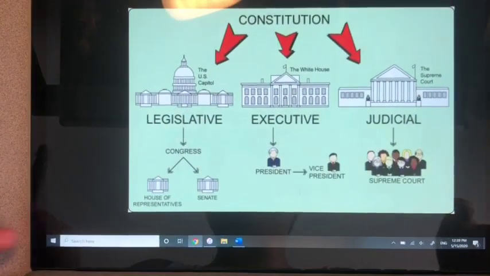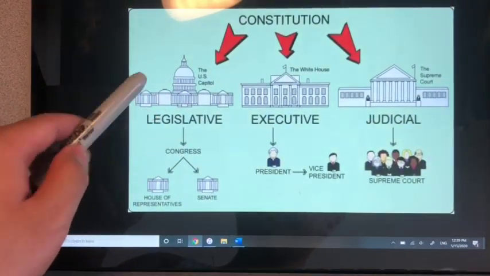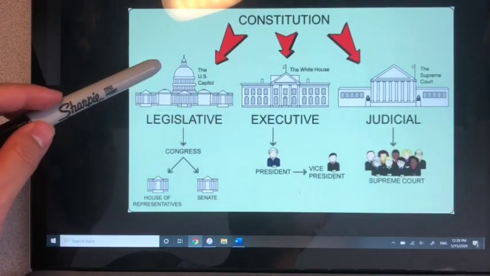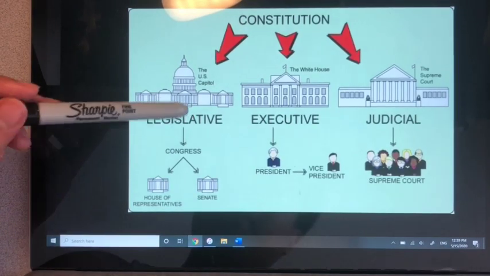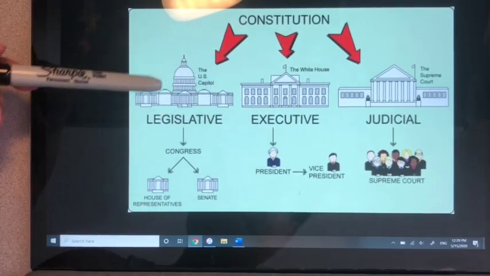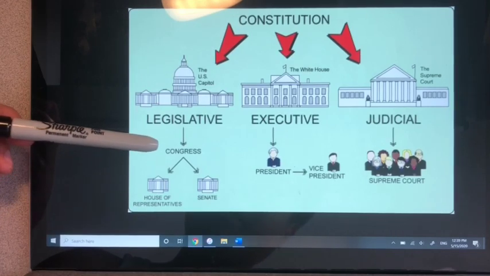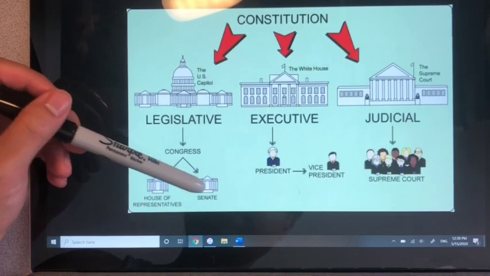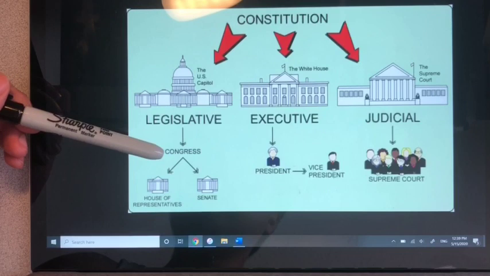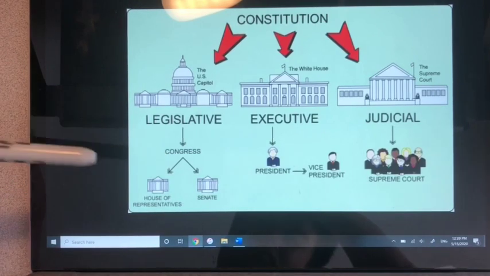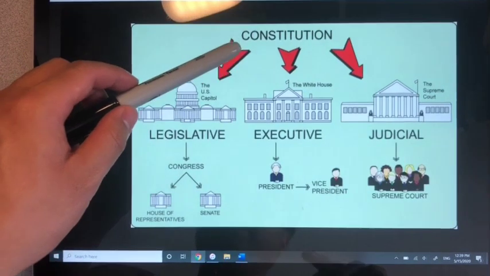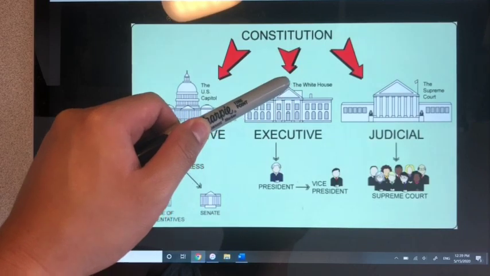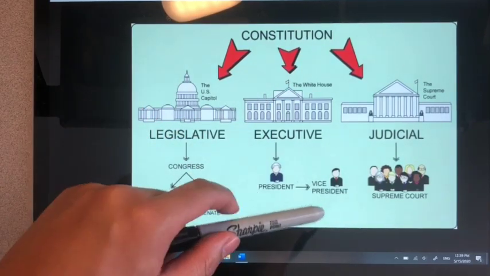Here's a better picture. So, legislative branch. This is the US Capitol. This is the building in Washington, D.C. The people who make the laws, the people who make the rules for the country are called Congress. There are two different parts of Congress, the House of Representatives and the Senate. Together, they make Congress. Together, they make laws for the country. The next part of the national government is called the executive. The executive is the White House. So the executive is the president and the vice president.